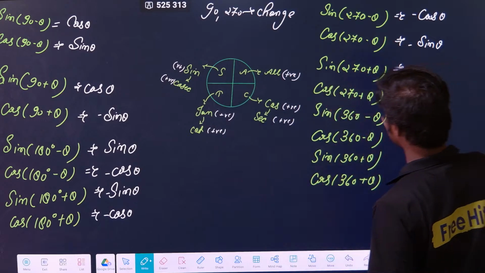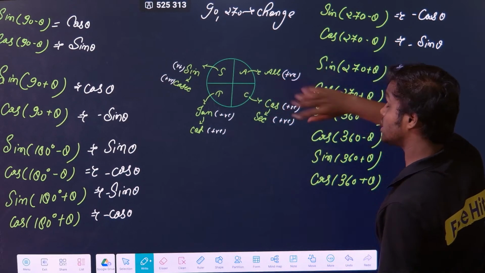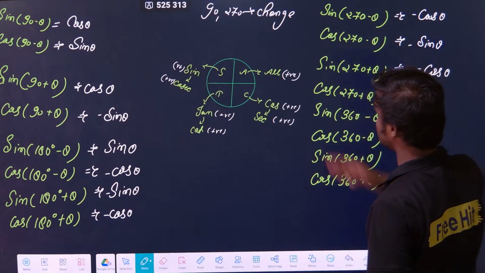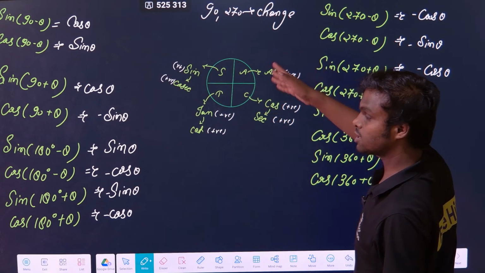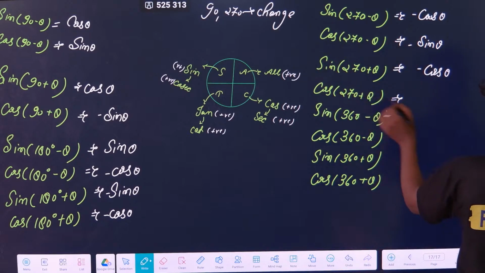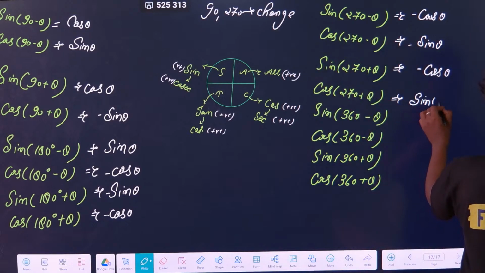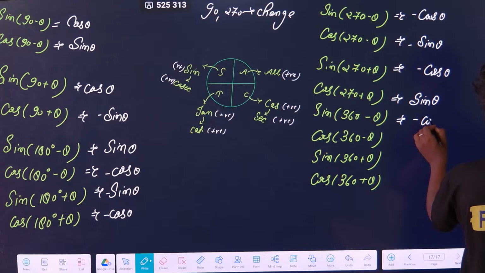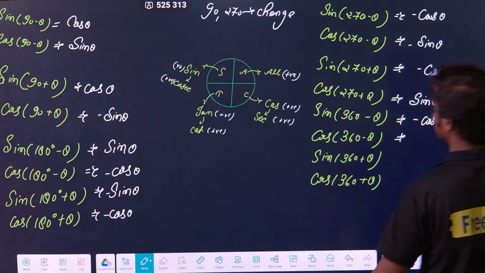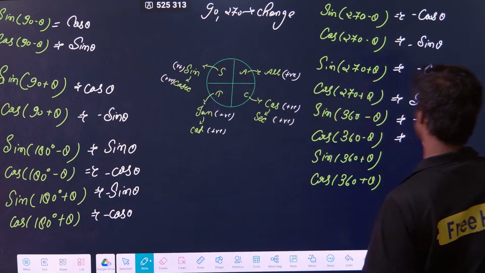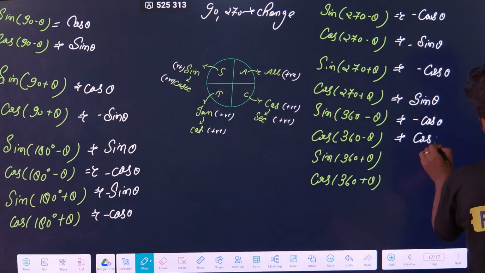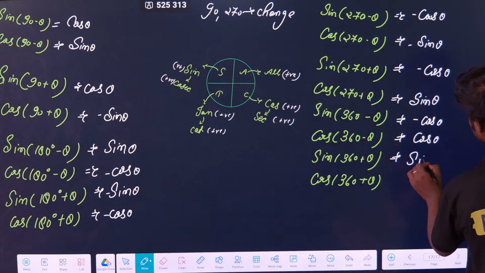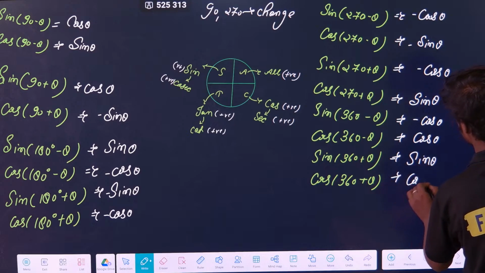Second, sine 270 plus theta is this quadrant. Fourth quadrant, sine is positive or negative? Negative. So this will become minus cos theta. Similarly, cos 270 plus theta is this quadrant. Fourth quadrant, for cos, is it positive or negative? Positive. So this will become sine theta. Similarly, sine 360 minus theta, again fourth quadrant, will become minus sine theta, and cos 360 minus theta, fourth quadrant, again positive, so this will become cos theta. Similarly, sine 360 plus theta is first quadrant. In the first quadrant we know all are positive, so this will become sine theta, and this will become cos theta.